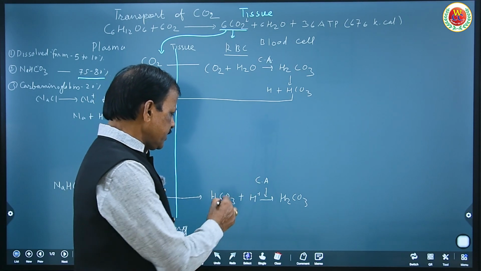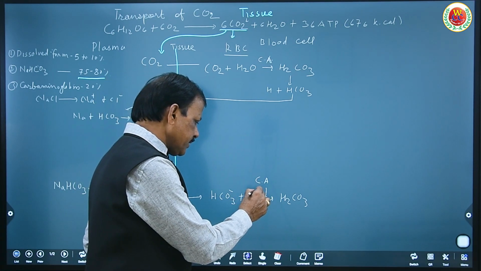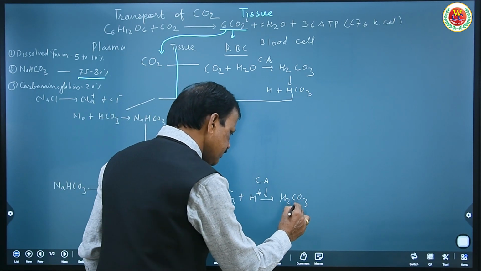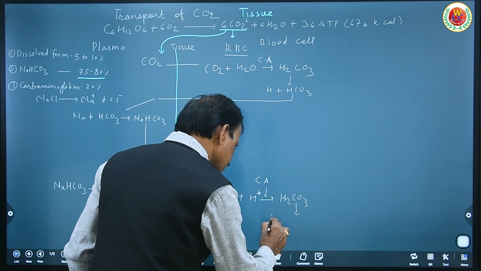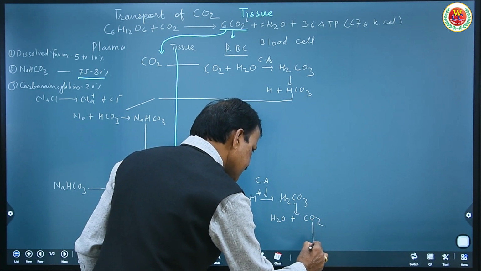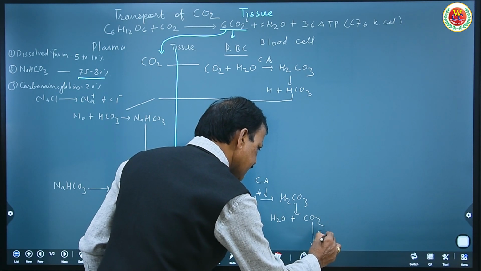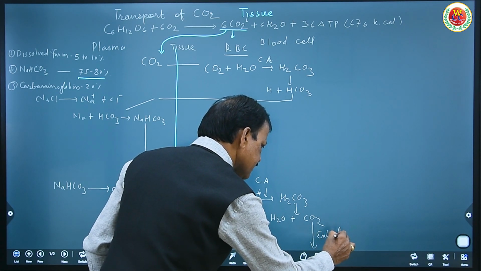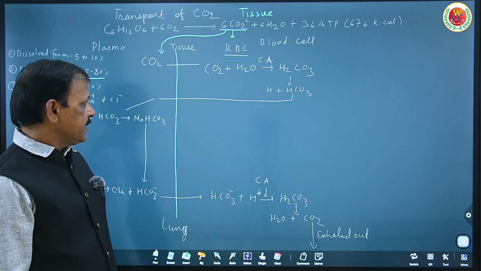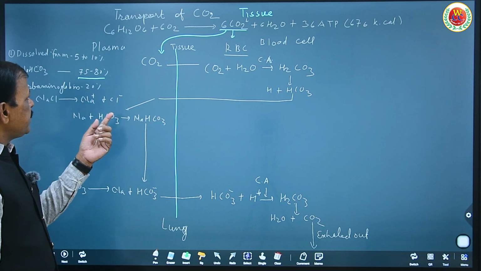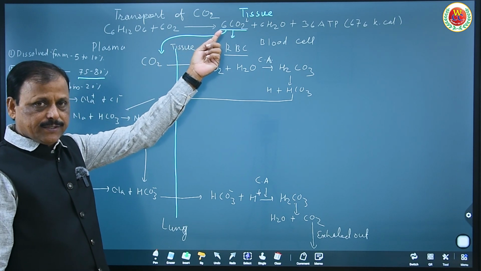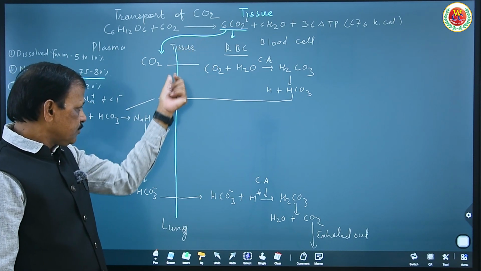Later this H2CO3 gets dissociated into H2O plus CO2. Now CO2 is exhaled out through the lung alveoli.